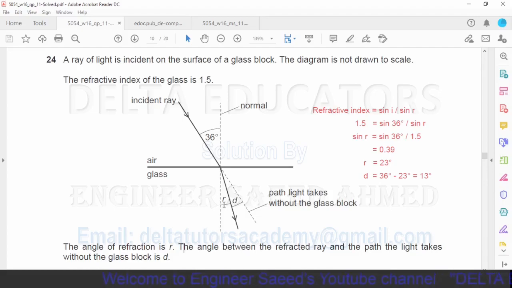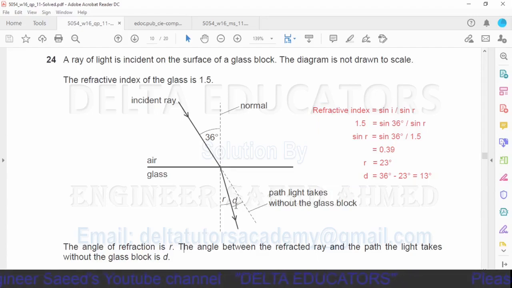This angle R is the angle of refraction. In the topic of refraction we have studied that the refractive index is given as sine of angle of incidence over sine of angle of refraction. Here we have the incident ray and the normal. The angle between the incident ray and the normal is called the angle of incidence, and it is given as 36 degrees. The refractive index is 1.5. By solving this, we get R equal to 23 degrees. So the angle of refraction R is 23 degrees.